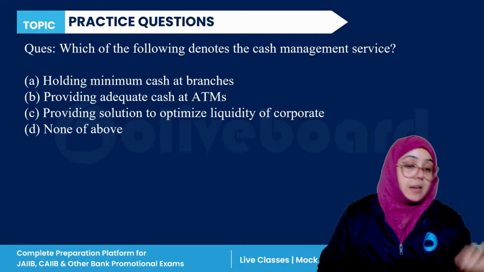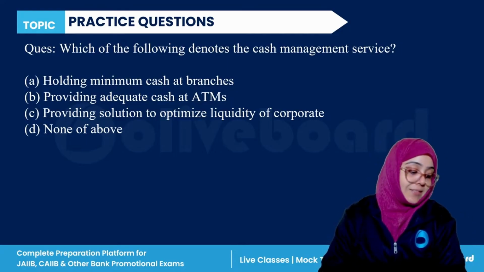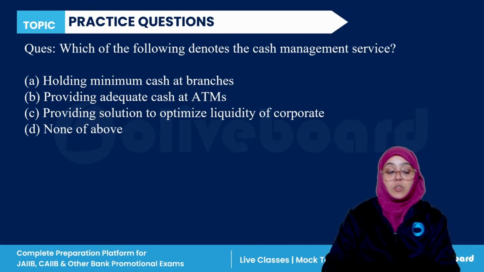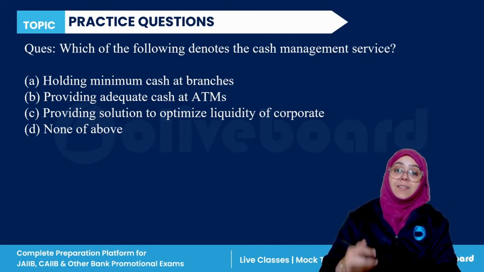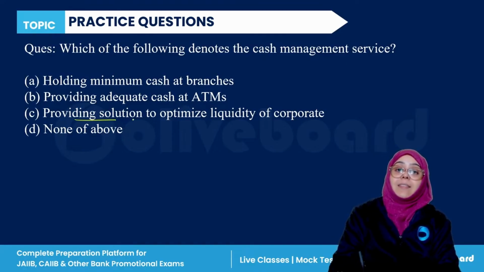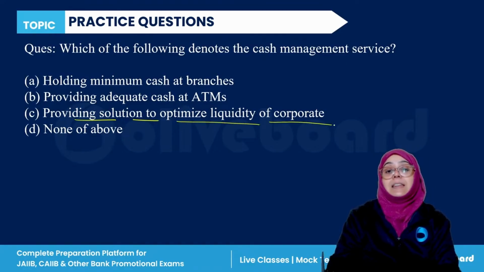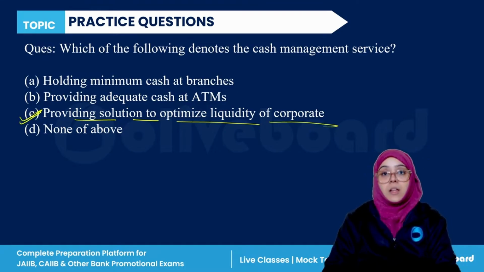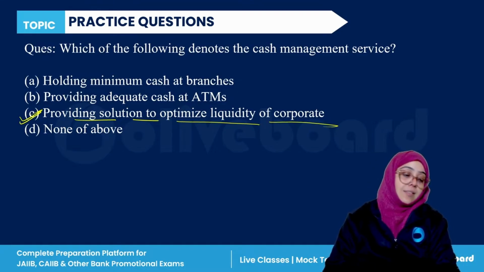So if we talk about cash management services, providing solution to optimize liquidity of the corporate, C is the correct answer here.